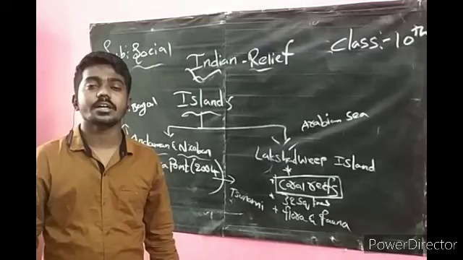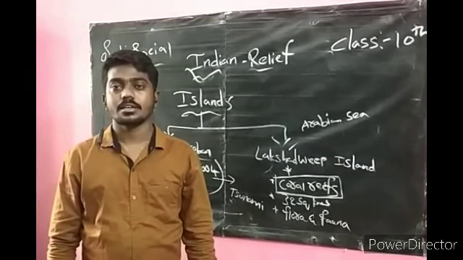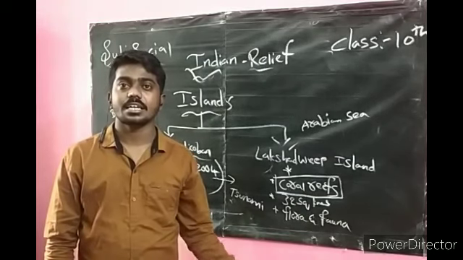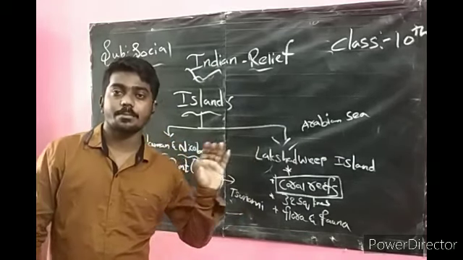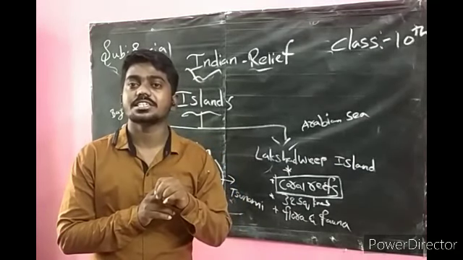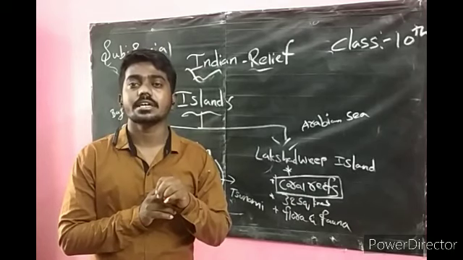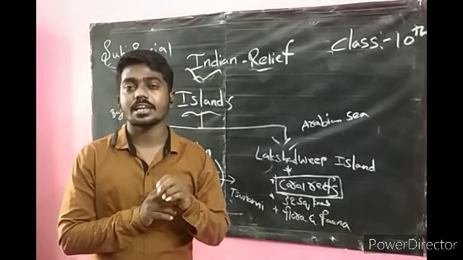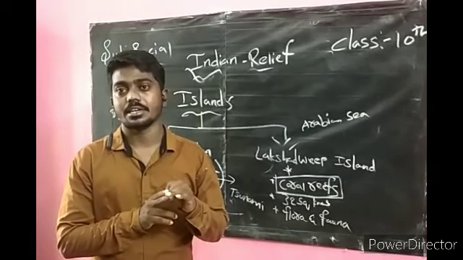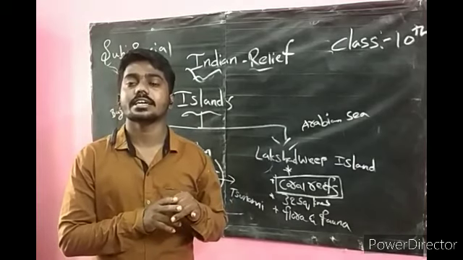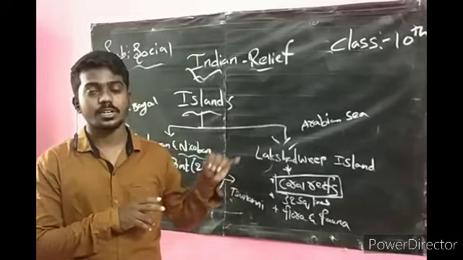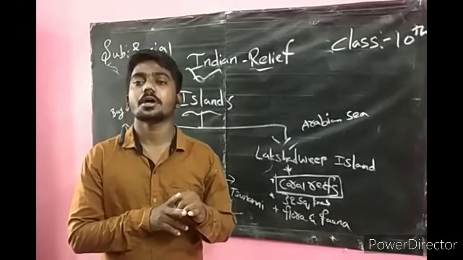Coming to today's topics, we discussed the coastal plains, Thar Desert, and islands. I'm saying the keywords. In the Thar Desert, I told how much rainfall we have: only 100 to 150 millimeters in a year. We have an arid climate. The only river passing through the Thar Desert is the Luni River. Indira Gandhi Canal is the longest canal in our country. It is present on the leeward side of the Aravalli mountain.